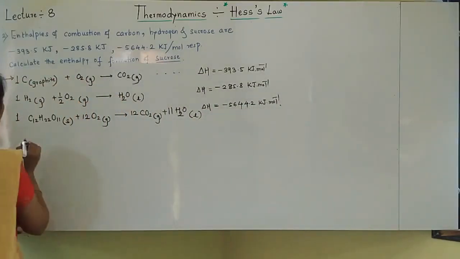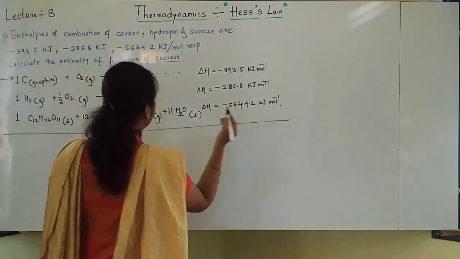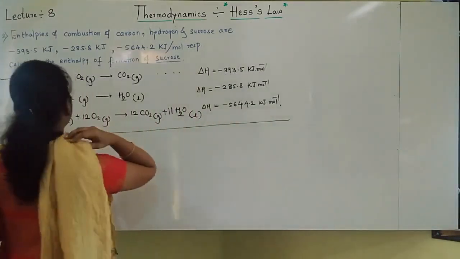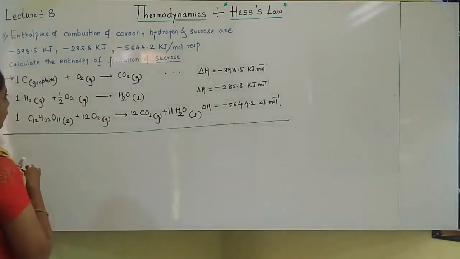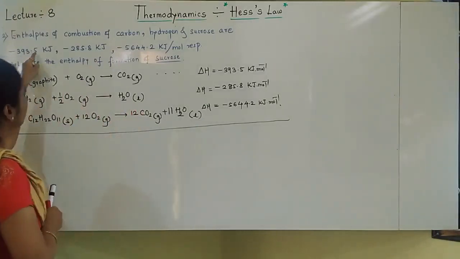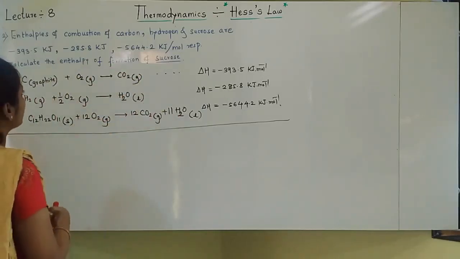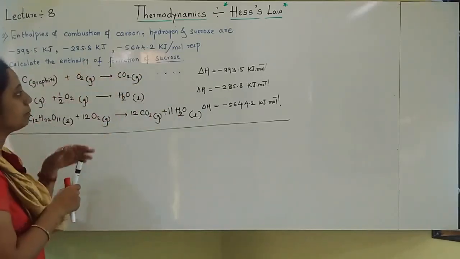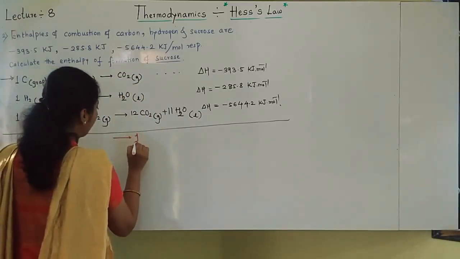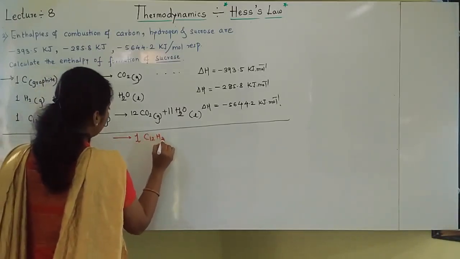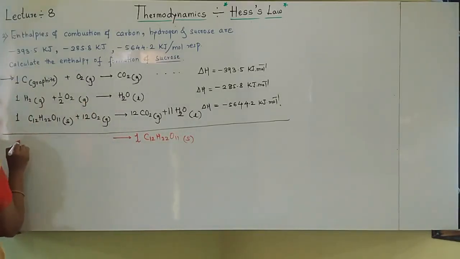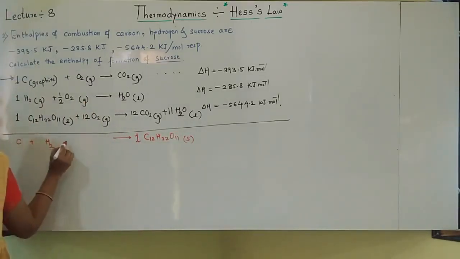Now students, what we have to find out, that we should write. What is asked is that enthalpies of combustion are given, and all those values we wrote as they are. Don't make any mistake while writing down the values. You can see that all combustion values are negative. Exothermic type of reactions will be there. Calculate the enthalpy of formation of sucrose. So we should find the enthalpy for formation of sucrose. Water is forming, that is 1 mole. So I will write the formation equation. Sucrose is made up of carbon plus hydrogen plus oxygen.